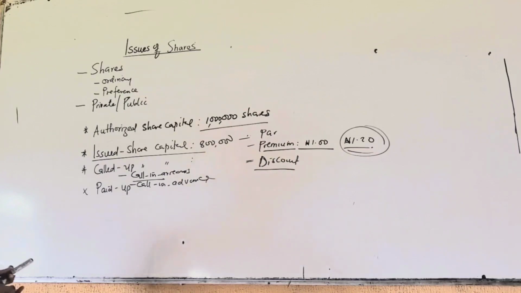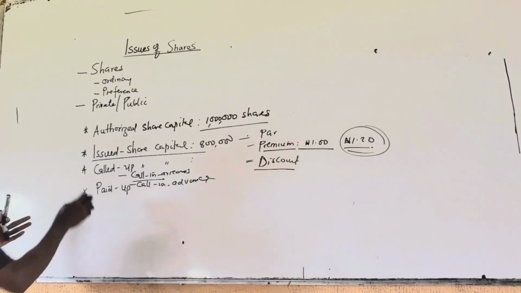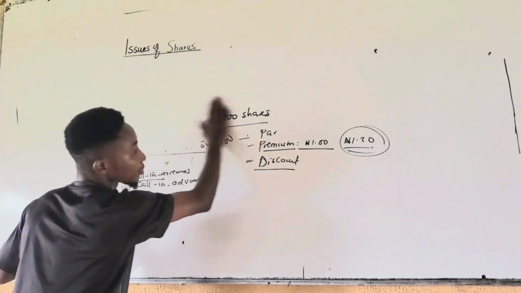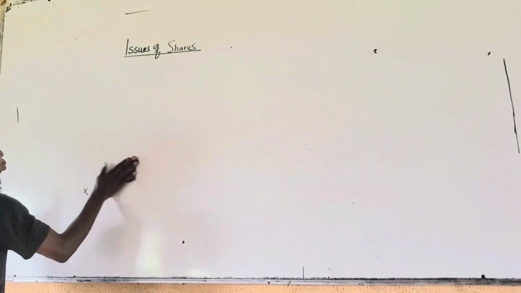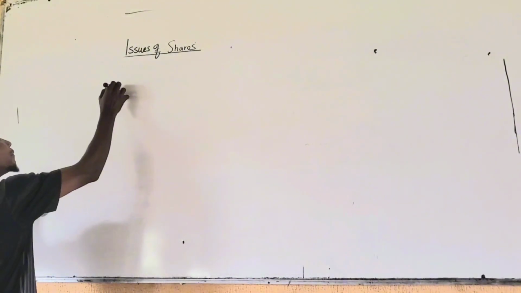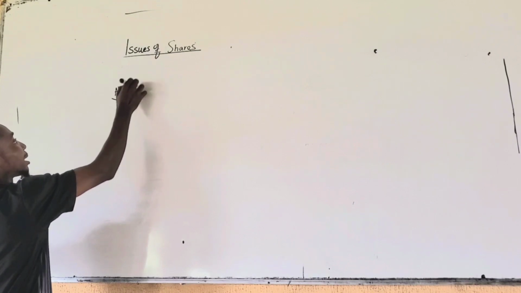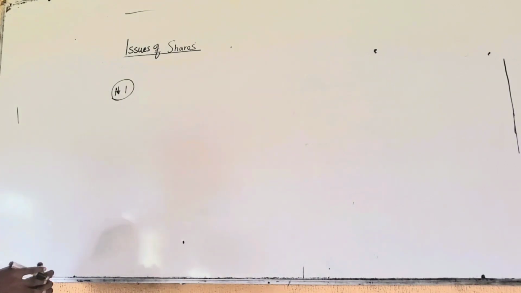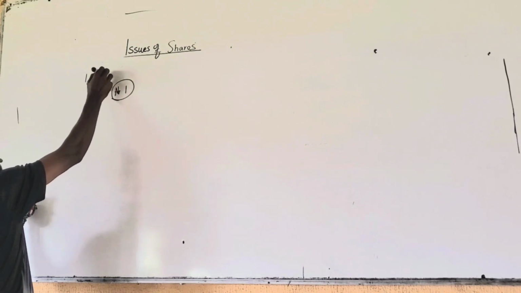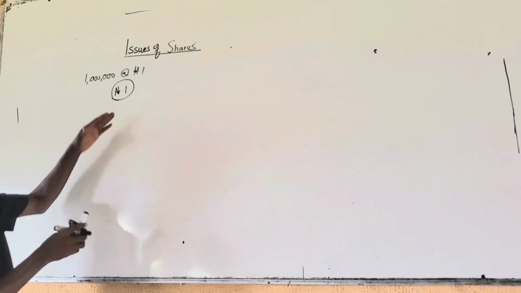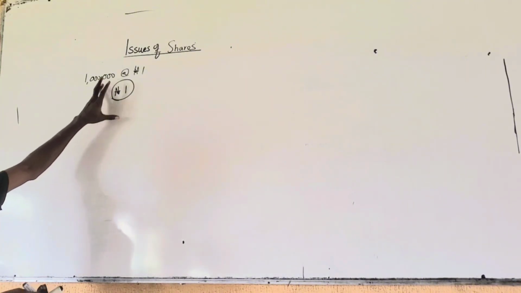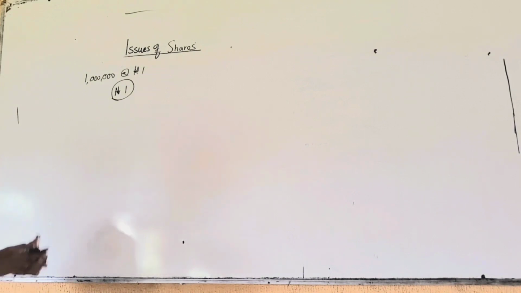Because the payments for shares are done on instalment basis. So what the company does, if the value of the share is 1 naira, they don't just demand 1 naira. Let's say a company wants to issue 1 million shares to the public at 1 naira each. They don't just take the entire 1 naira times the 1 million shares and take the money from the public. No, they break this down into portions. So the potential shareholders pay on instalment basis.